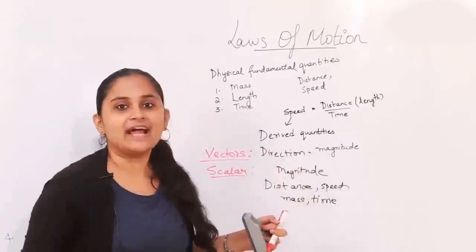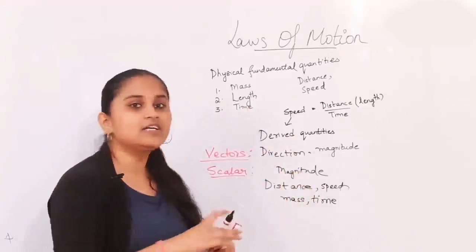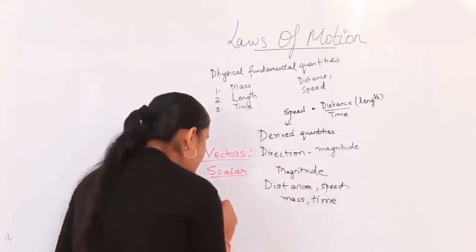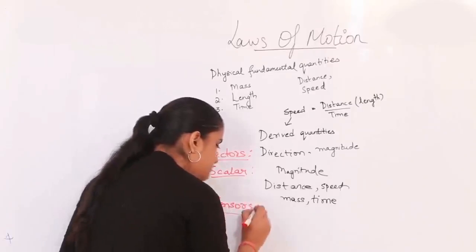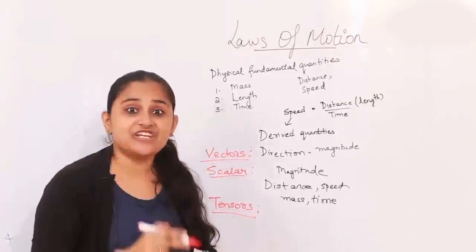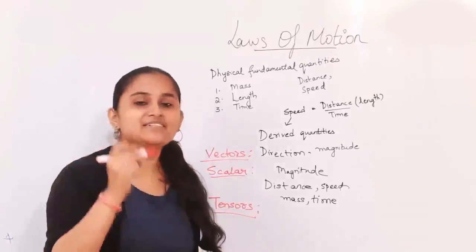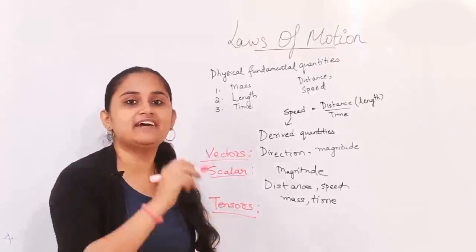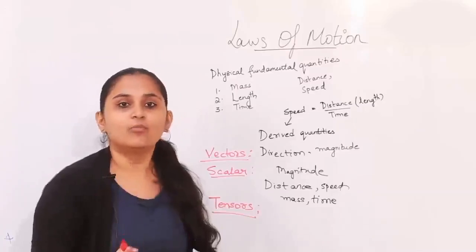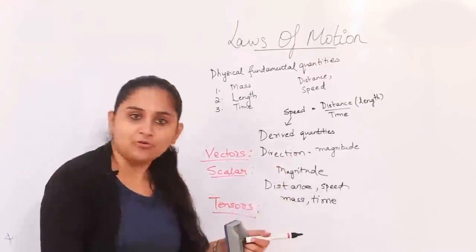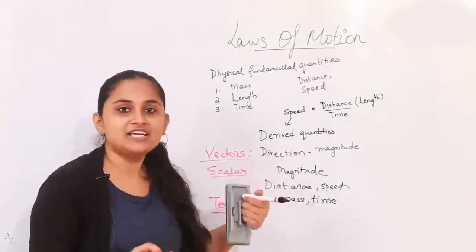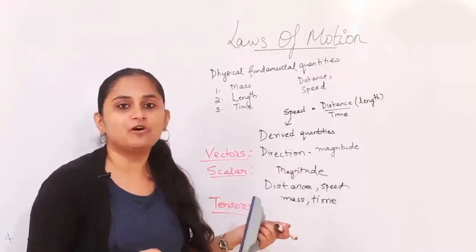Apart from these two categories, there is also another category called tensors, which actually change in both magnitude and direction at every point in their motion. When talking about vectors, I said the magnitude is constant, but the direction keeps changing at every point of motion.